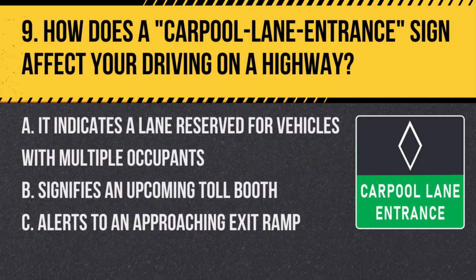Question 9. How does a carpool lane entrance sign affect your driving on a highway? A. It indicates a lane reserved for vehicles with multiple occupants. B. Signifies an upcoming toll booth. C. Alerts to an approaching exit ramp. Answer. A. It indicates a lane reserved for vehicles with multiple occupants. Carpool lanes are designed to encourage ride sharing.